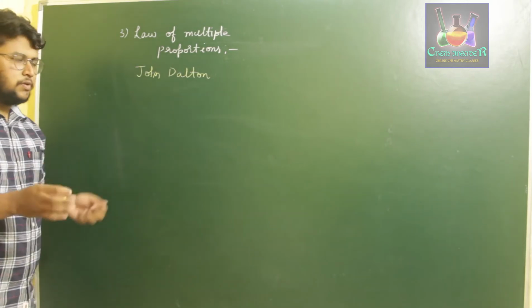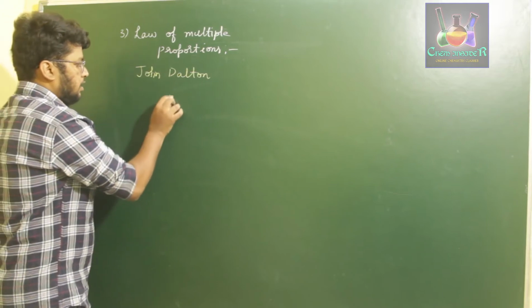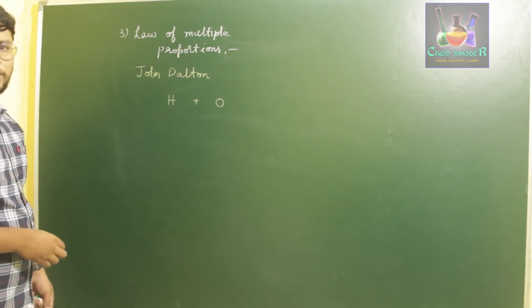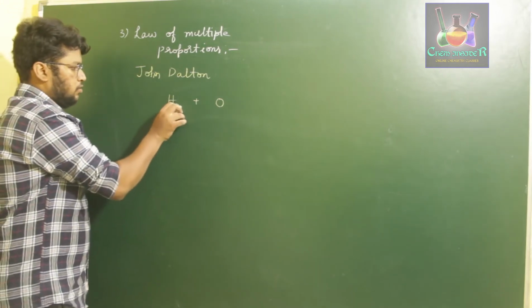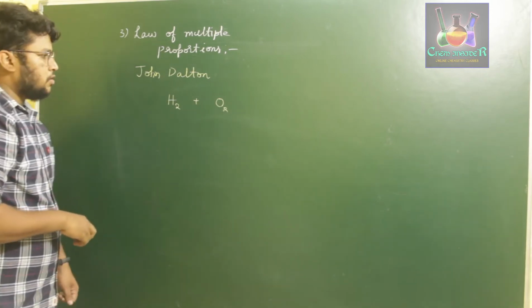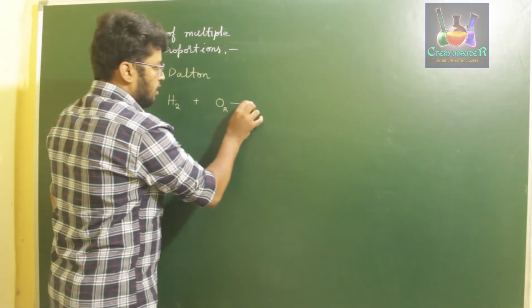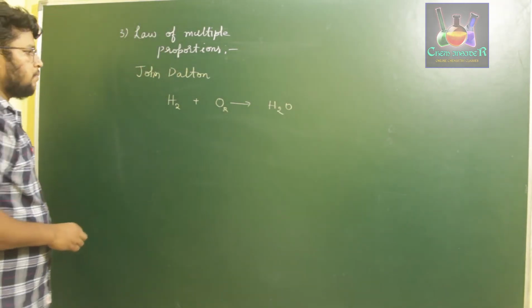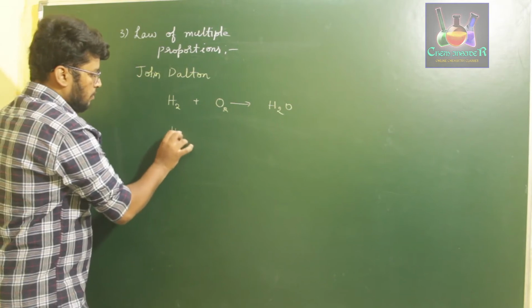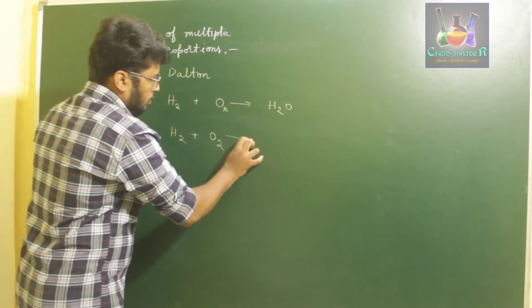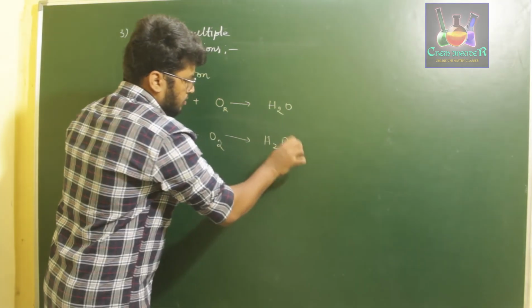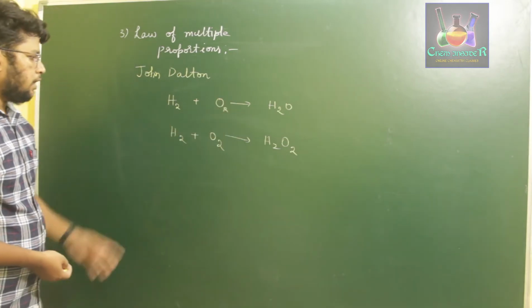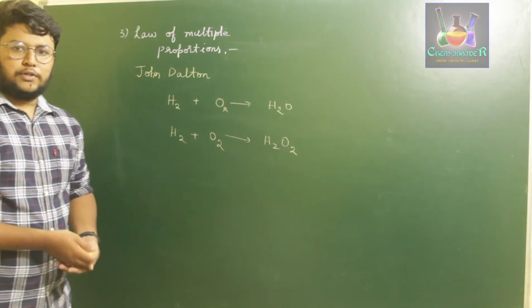Let us understand with an example. Let us consider hydrogen reacting with oxygen. We know hydrogen exists as H2, and oxygen is again a molecule. So H2 plus O2 gives us H2O. Right? In a similar way, H2 plus O2 gives us H2O2, hydrogen peroxide. So here hydrogen reacts with oxygen to form water, and again hydrogen reacts with oxygen to form hydrogen peroxide.